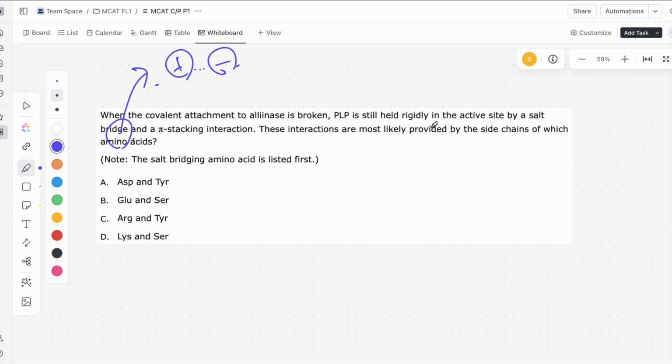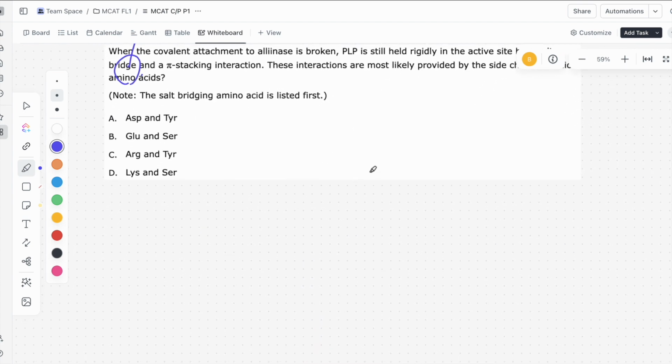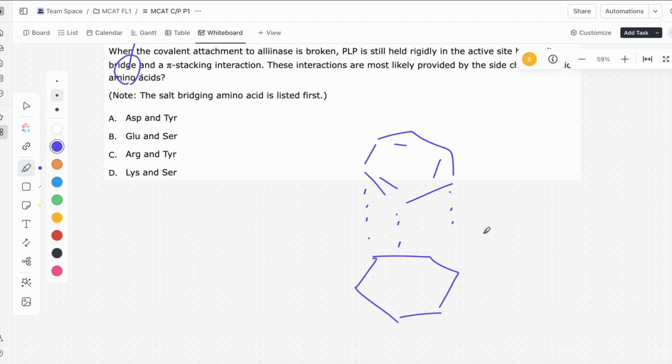What are pi stacking interactions? This is a little bit more complicated, so I won't go too much into it, but it's basically when you have molecules with pi bonds in them, and they kind of stack on top of each other. If you want to think of two benzene rings on top of each other, these pi bonds have p orbitals, and they essentially interact with each other such that they hold these two benzene rings together. That's the basics of pi stacking interactions.